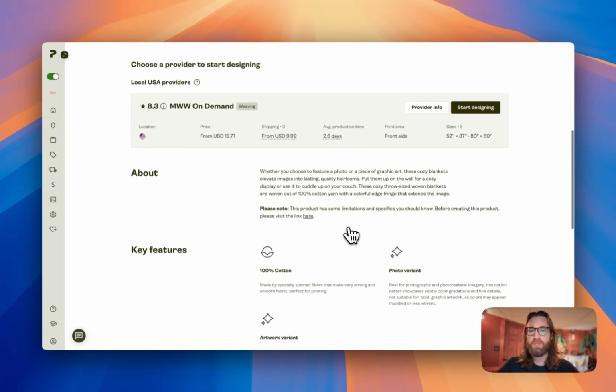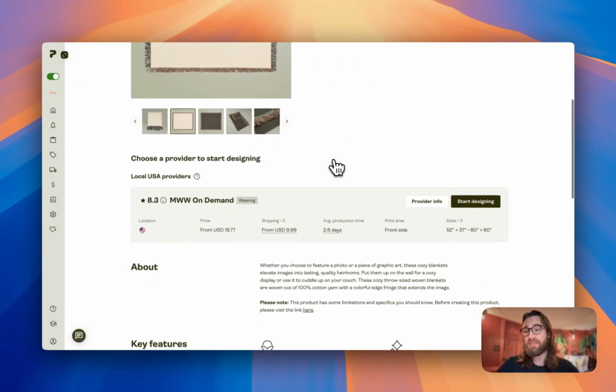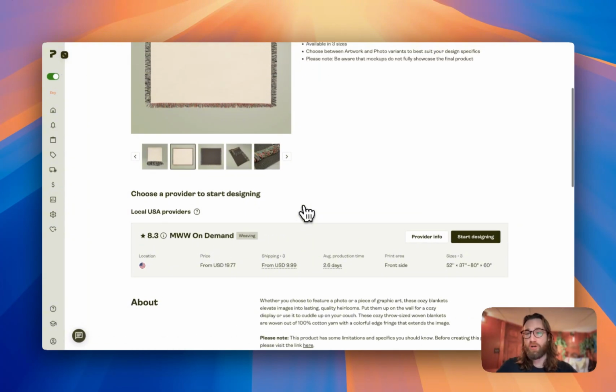So for example, we don't pay anything when we sign up for Printify. It's absolutely 100% free to sign up for, but if we were to make sales, then Printify is going to charge us $20 for the blanket and $10 for shipping, and they're going to handle all of that for us. They're going to create it, ship it. Basically, we get to keep whatever is left over. So if we price this blanket at $49.95, once our product costs are removed of about $30, then we get to keep the profit.